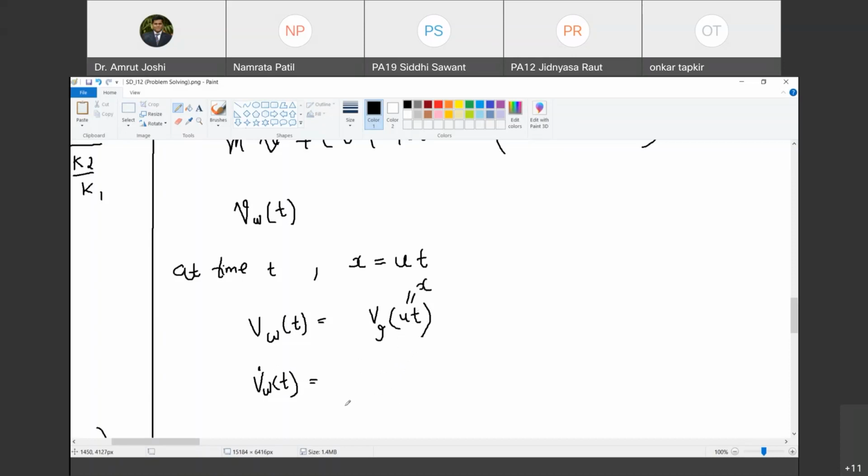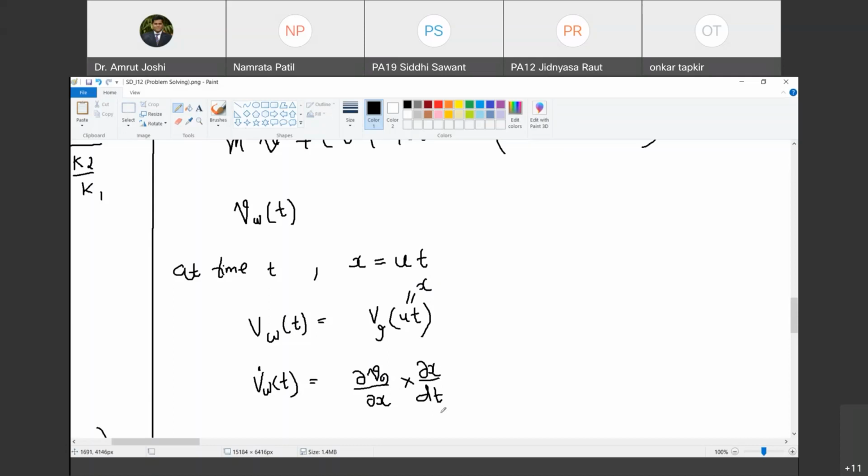Are you with me? So can I write it as dou Vg by dou x into dou x by dt? Chain rule. Vg is a function of x and x in turn is a function of time. So how do I differentiate Vg of x with reference to time? I have to first differentiate it with reference to x and then differentiate x with reference to time, multiply both the things, that is chain rule, and this is how it is.